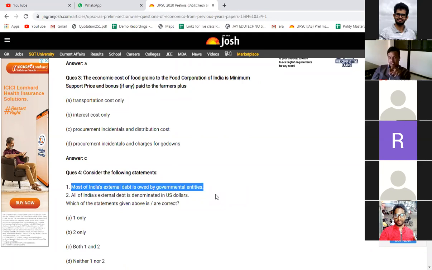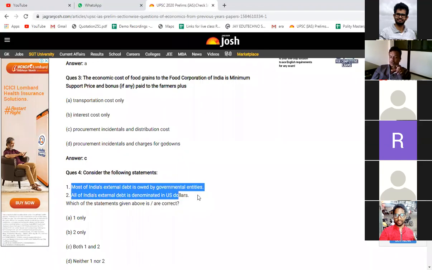Why do you need the economic survey? Because when you read the economic survey, the data, charts and graphs are given. In the borrowing part, you can see whether external borrowing is more or internal borrowing is more, and whether private sector borrowing is more or government sector borrowing is more. They give the chart. That is why you need to read the economic survey, to get this type of comparison.